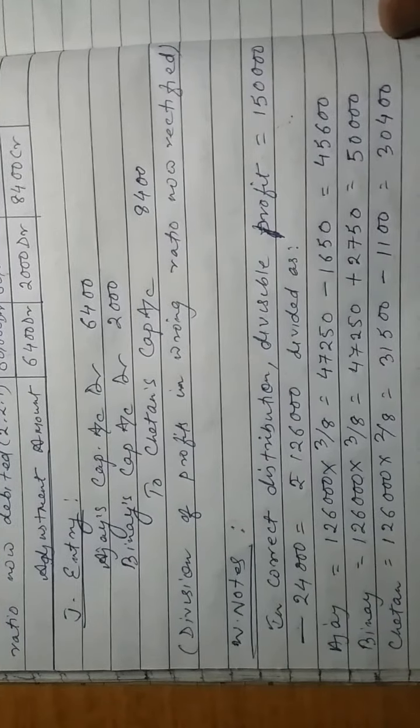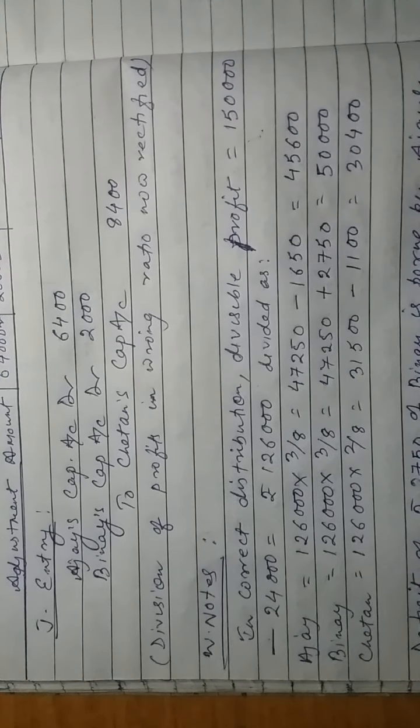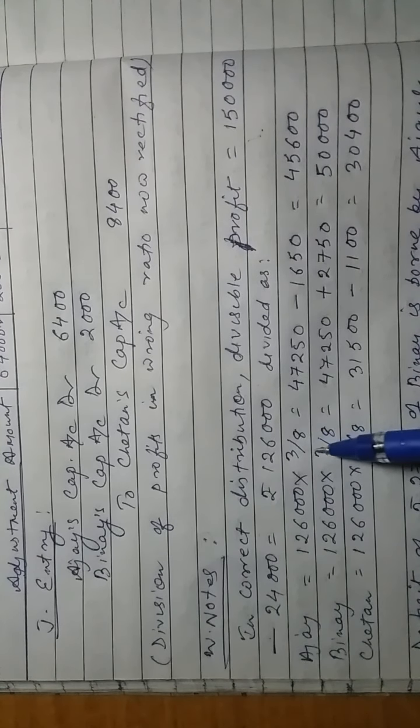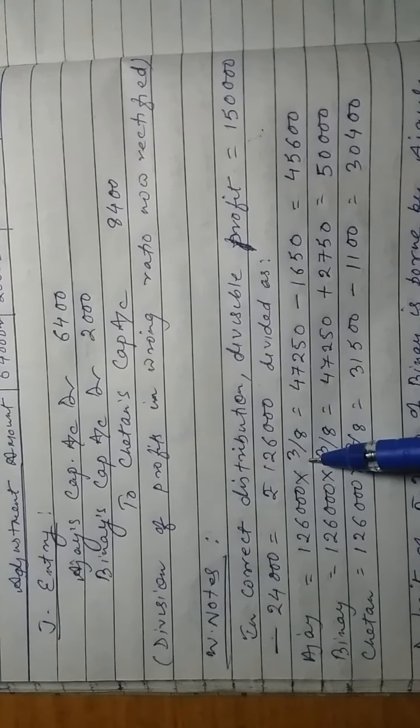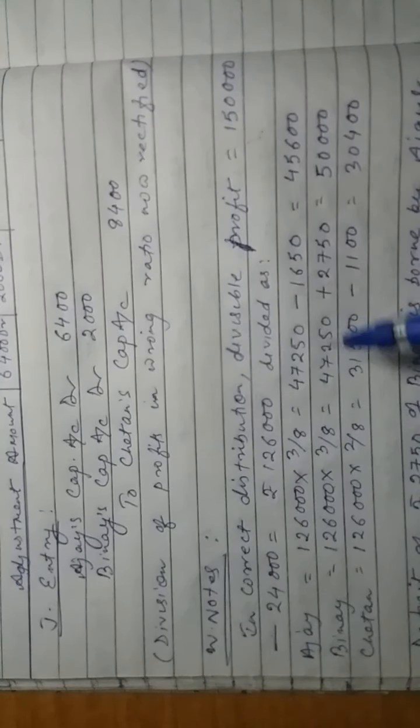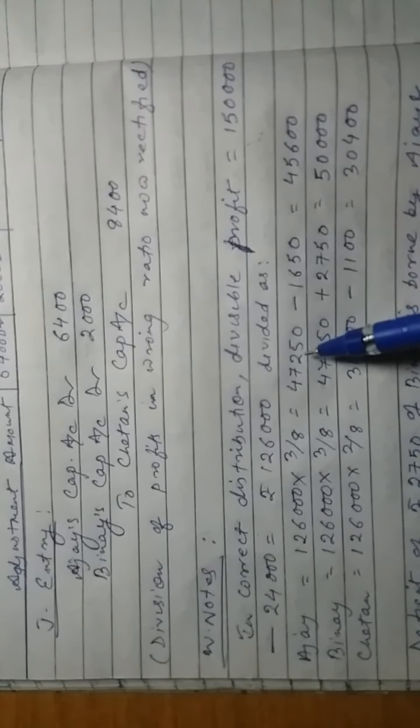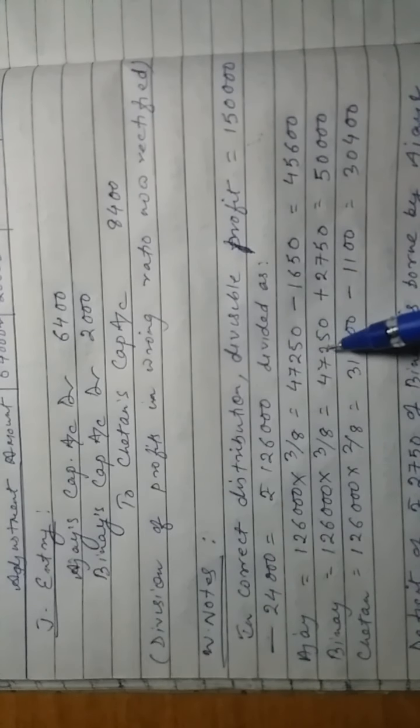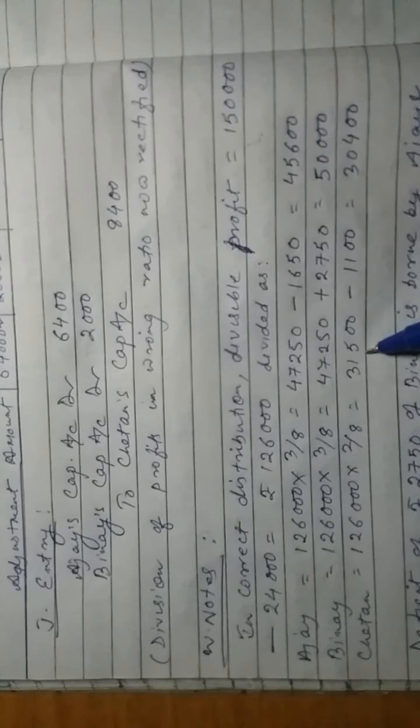If you distribute the profit 1,26,000 according to the correct profit sharing ratio 3:3:2, you get that Ajay is getting 47,250, Binay is getting 47,250 and Chetan is getting 31,500.